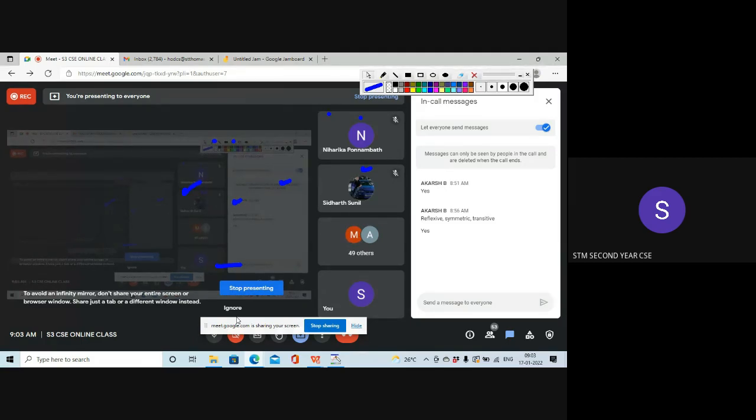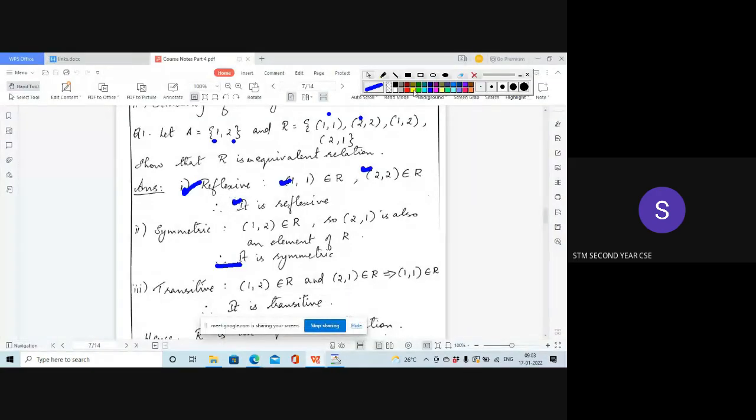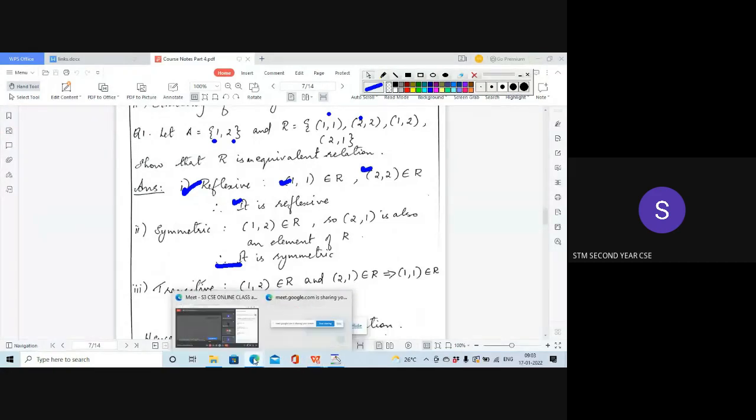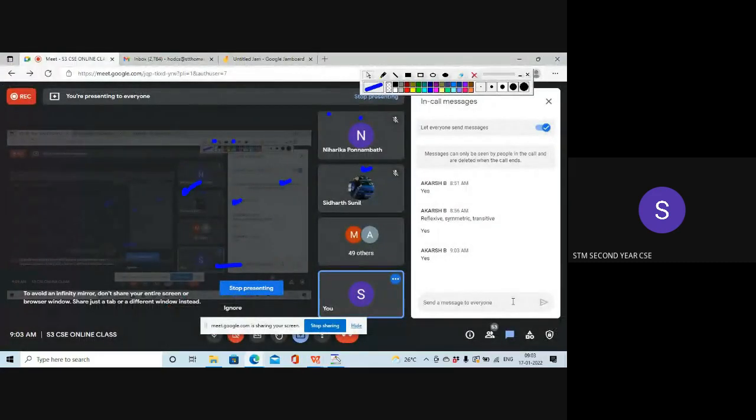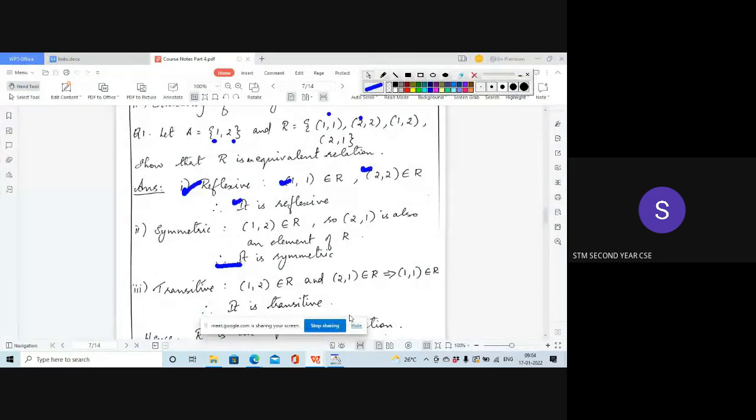So it is reflexive, and I think I'm repeating the same thing again and again. Next, let us see whether it is transitive. Akash, is it transitive? Why do you say it is transitive? Because transitive property says that... What is the transitive property?